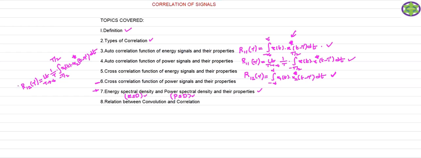So using these formulas, the autocorrelation with respect to the energy signal and the power signal, and the cross correlation with respect to the energy signal and the power signal, we are going to prove the various properties of the autocorrelation function and the cross correlation function. Up to the last class we completed topic number 6. In this class we are going to discuss topic number 7. This is also a given essay question in your examination.